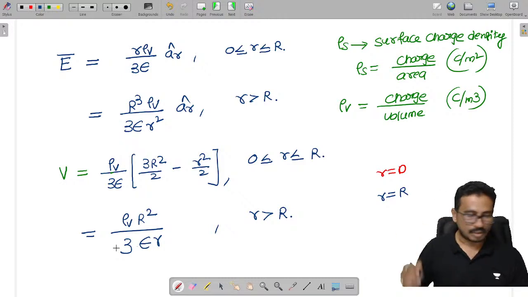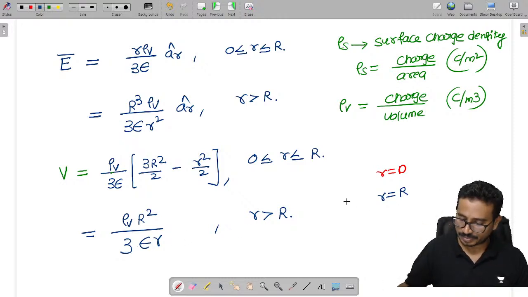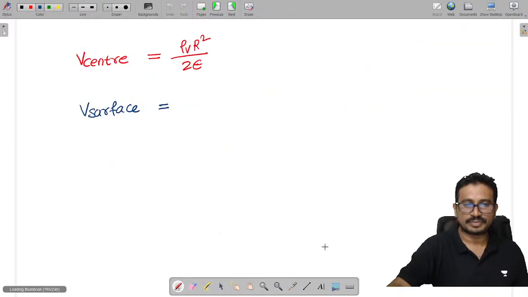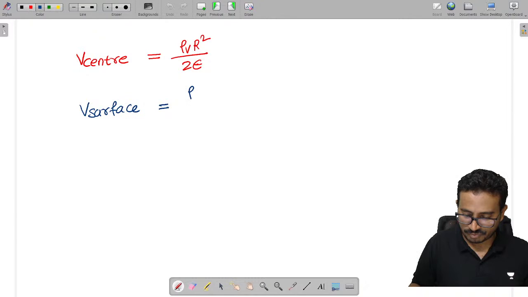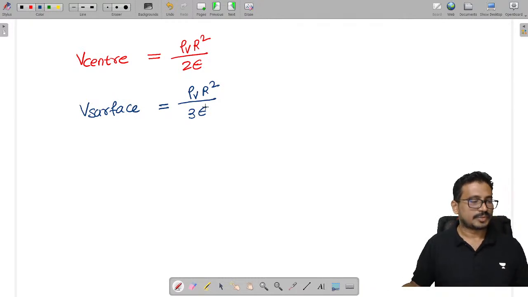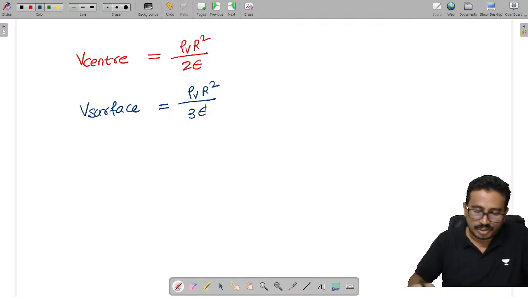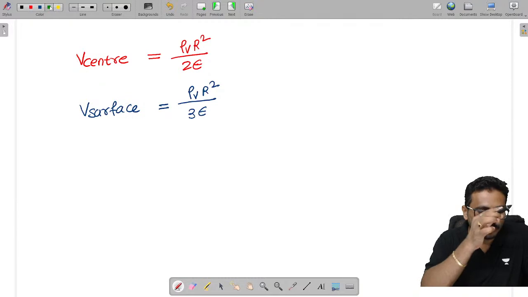Now tell me, when small r equal to capital R, how much is the potential on the surface? It is given as rho v R square by 3 epsilon. Now can you tell me the relationship between the two potentials?